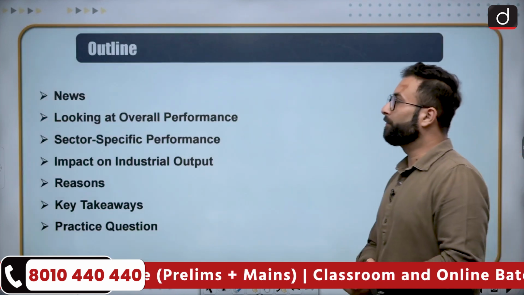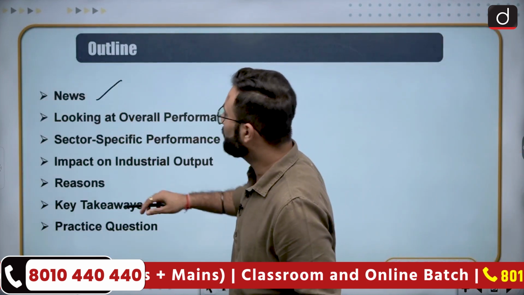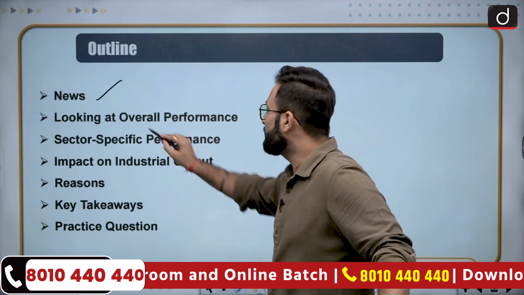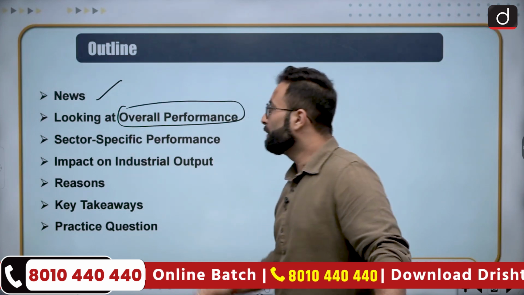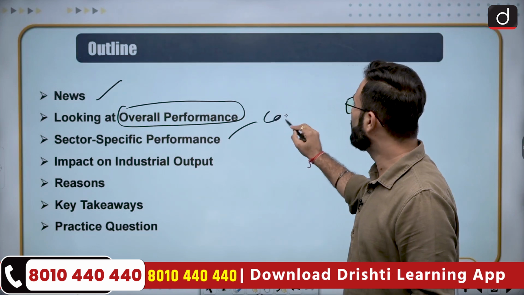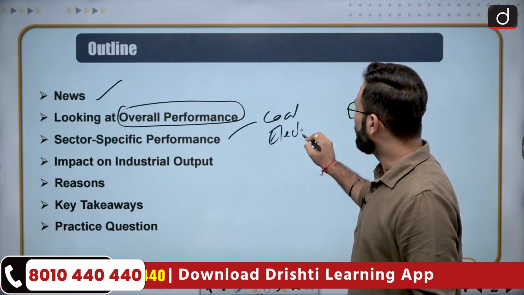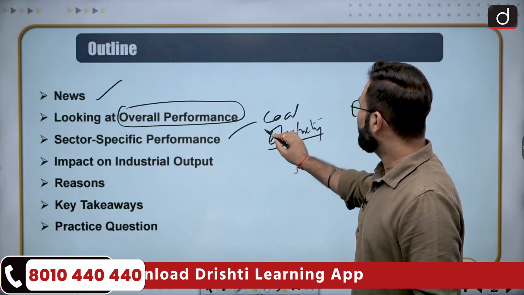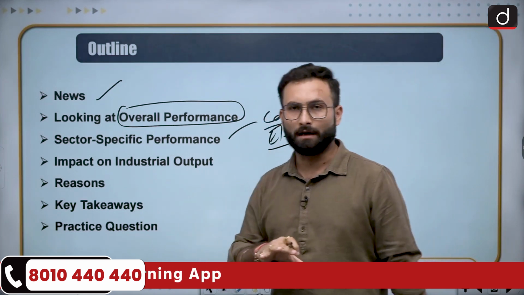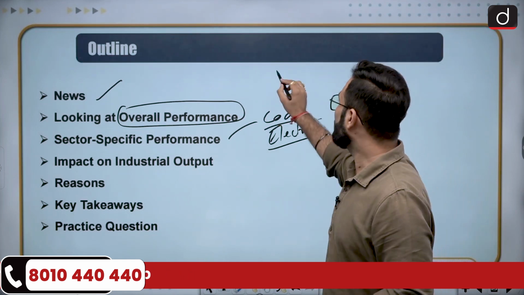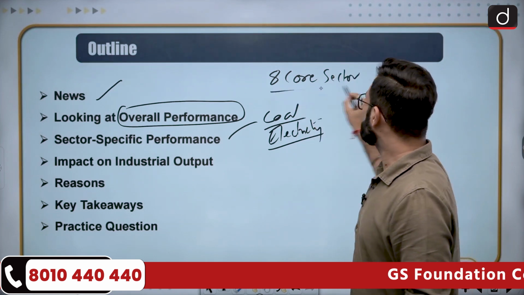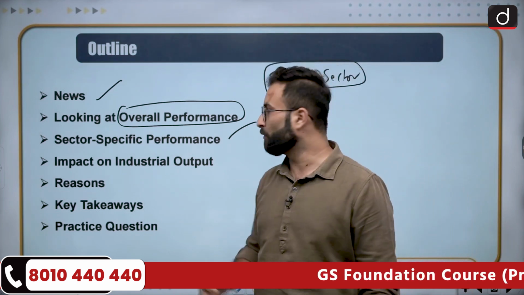First we will be looking at the news, and then we will be taking an overall performance picture. Afterwards we will be moving forward to the sector-specific performances. Here we will be talking about coal, electricity, etc. Otherwise we will be looking at all the core 8 sectors. When we talk about the industry overall, 8 core sectors have been identified, on the basis of which you can judge the performance of the economy. So we'll be looking at that.